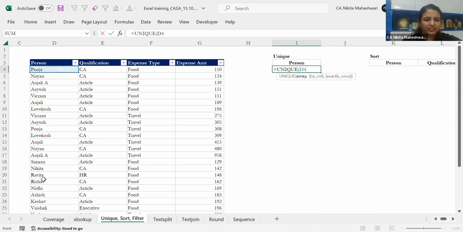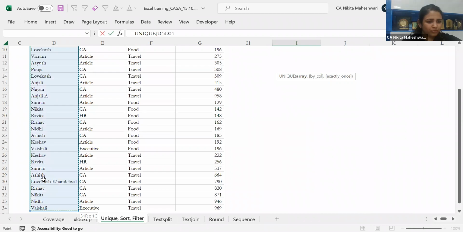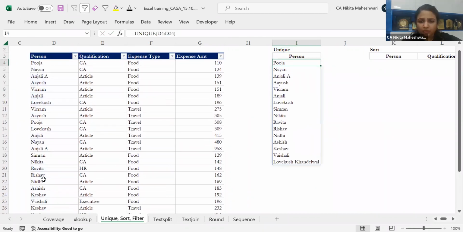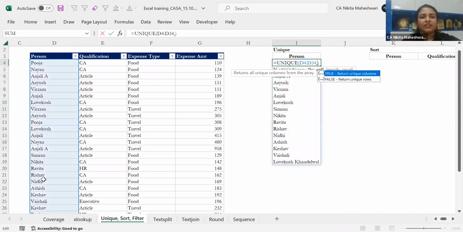So I'm just selecting this unique. It is going up to row number 34 right now, but if I press enter, it will only go up to 16 count. Here, I had some 31 odd names, but now I have only 16 names over here. So this is giving me all the unique values that are there in a single array. This also comes with some optional features, whether you want to see it by column or row. By default, we see it by column only, so that's fine.